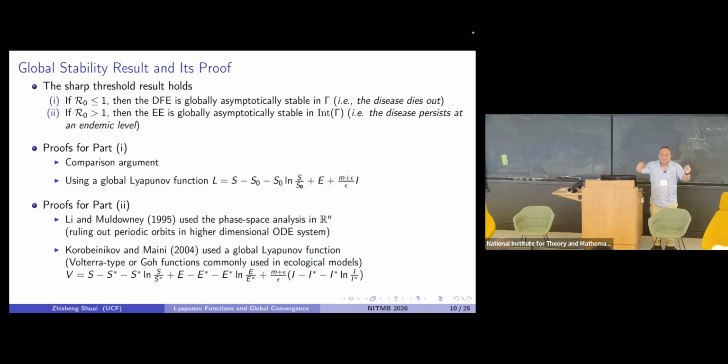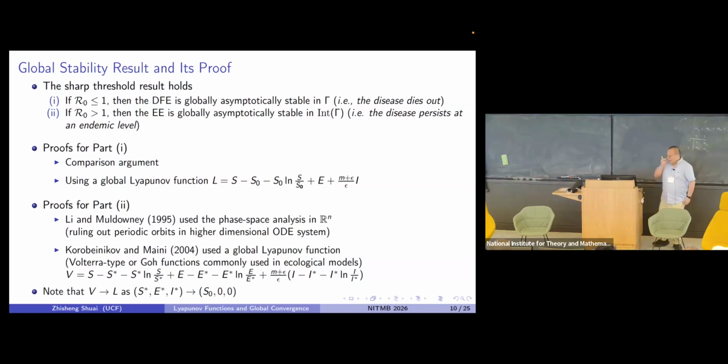And then since 2004, many people following their technique have used the Lyapunov function to show global stability of many epidemic models. The Lyapunov function has been widely used in ecological models for many years, and probably 20 or 30 years later it was used in disease models. So we are thinking about evolutionary games or evolutionary dynamics. We will see. Let me tell you what we did.